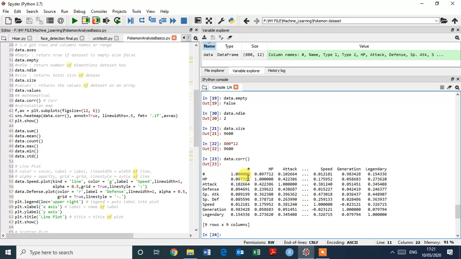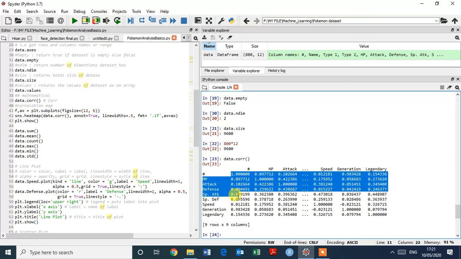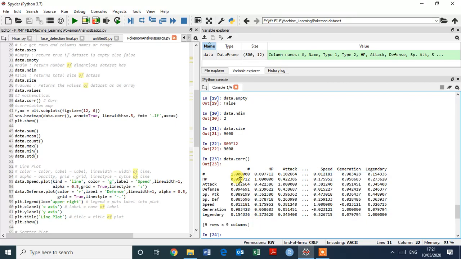So the range is between -1 to +1. So this is 1, and 0.09 is very small, and 1 is the highest correlation. Okay, and 0.4 is a very small correlation, -0.02 is a negative correlation.